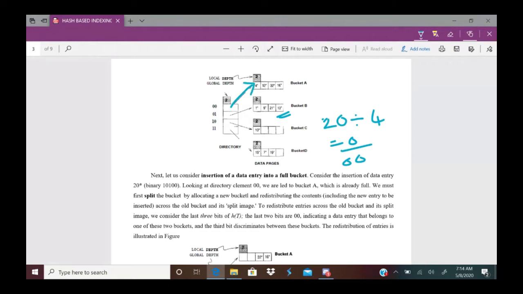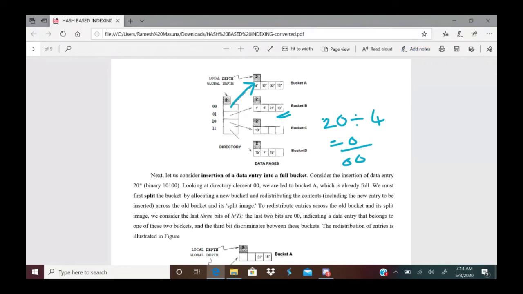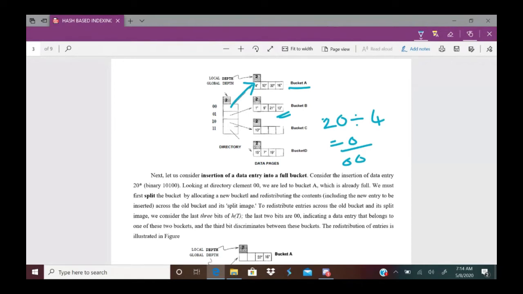Now that bucket already contains 4, 12, 32, 16, but not 20. It means place is not sufficiently available. Because place is not sufficiently available, this bucket A is to be split into two buckets. Here the directory of length 4 indicates the numbers 0 to 3, which are represented with 2-bit numbers.